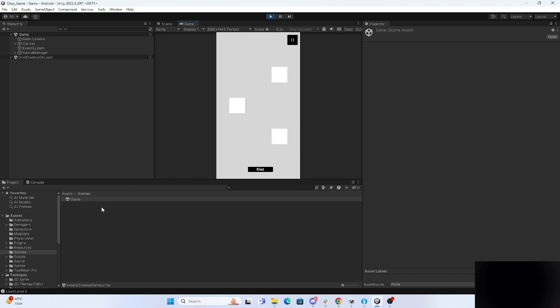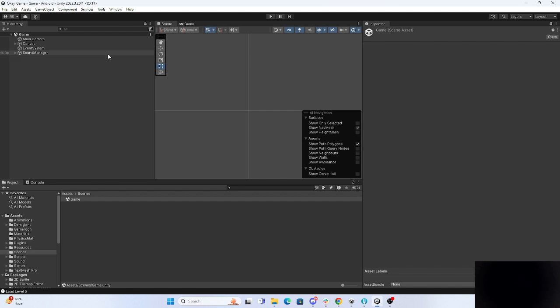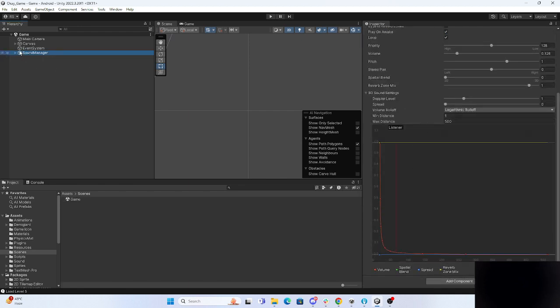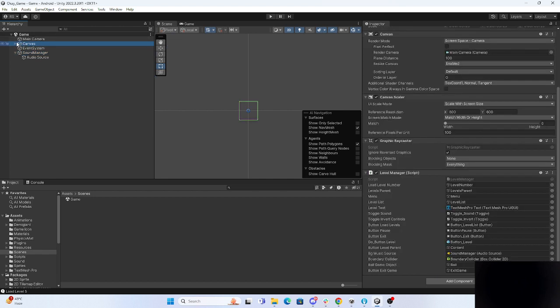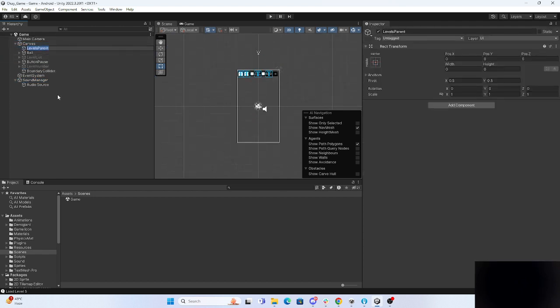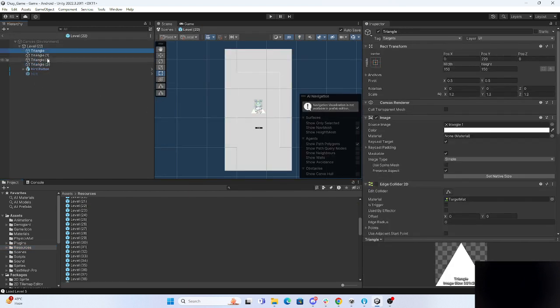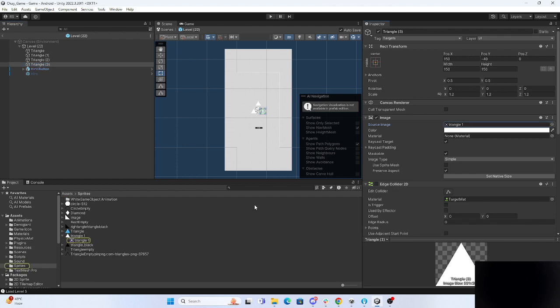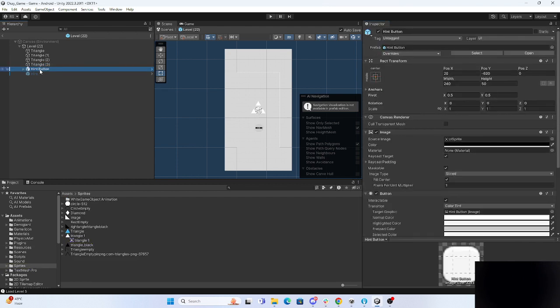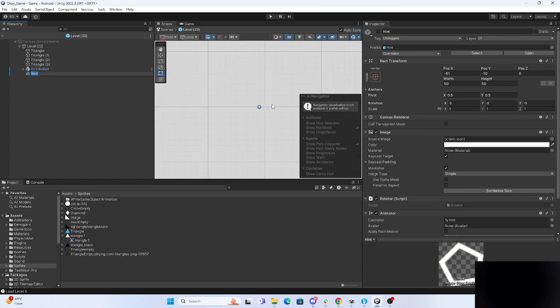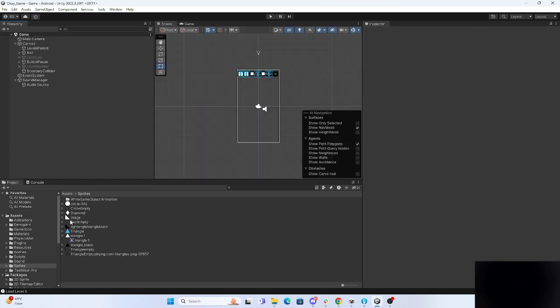And we have added the sound. Basically, the main thing, let me explain, is the sound manager, which plays all the sounds you want to use. Here you can see on the canvas everything has been created. It is the levels parent, and here we have added all the levels, 1 to 100. Whenever you explore, you will see it is not much complicated. These are the designs, and these are the triangles, so you can get your design. Here is the hint button, and here is the hint, so for the hint we have added this. You can create many more levels, whatever you want.